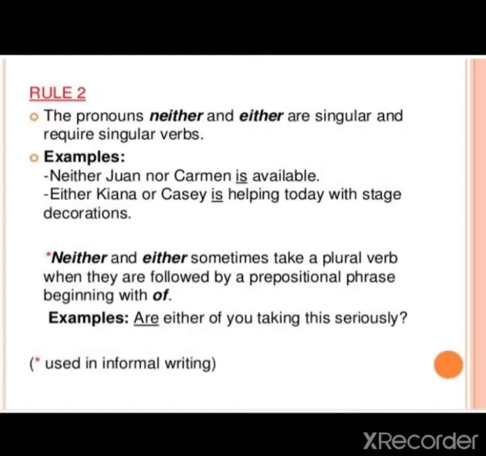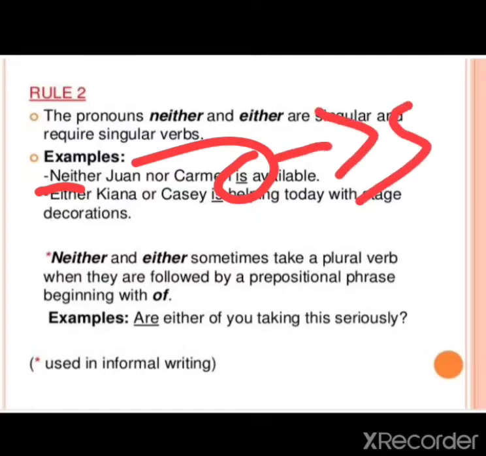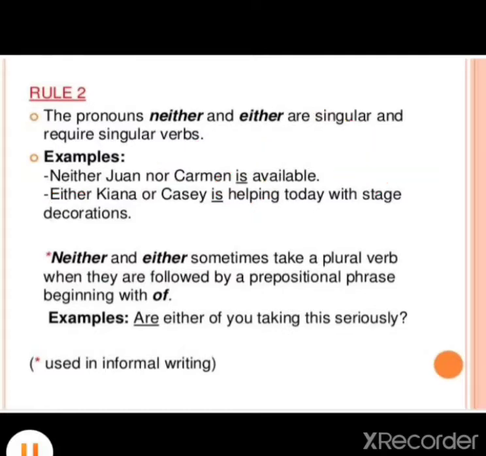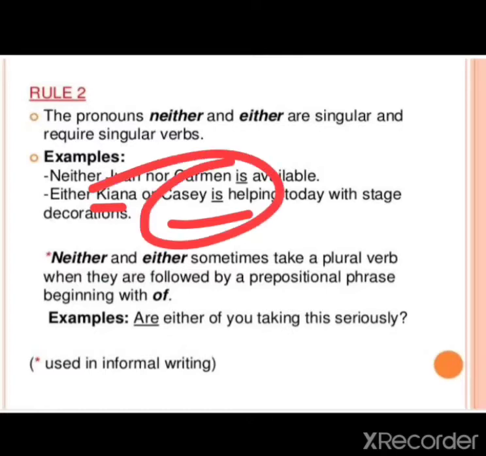Generally, the pronouns either or neither are singular and require a singular verb. For example, neither Yuan nor Carmen is available. Not only Yuan but Carmen also is not available. So, neither of them. That is why the singular verb is is used over here. Next, either Kiana or Cassie is helping today. So, either of them. That is why after either or neither, we have to use is, the singular verb.